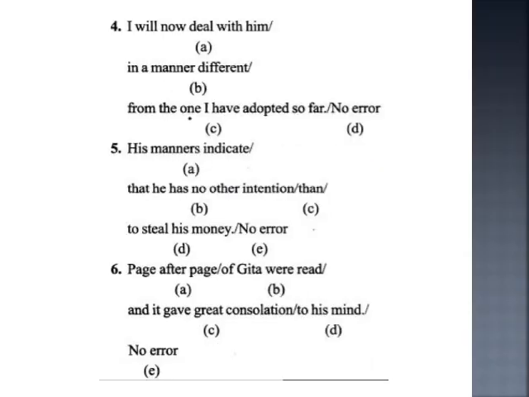Question number 4. I will now deal with him in a manner different from the one I have adopted so far. No error. Question number 5. His manners indicate that he has no other intention than to steal his money. No error.